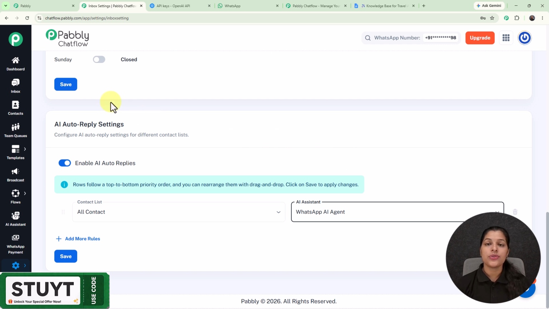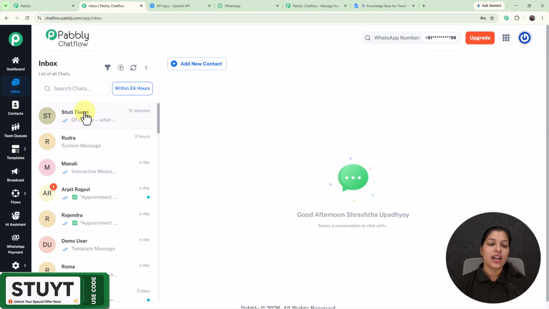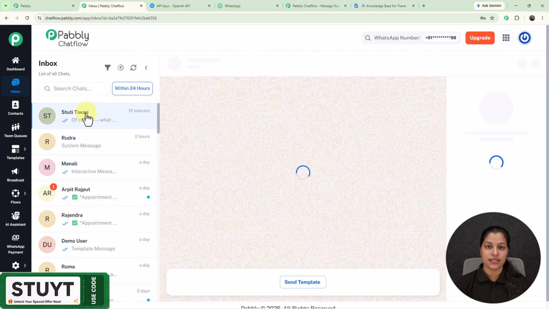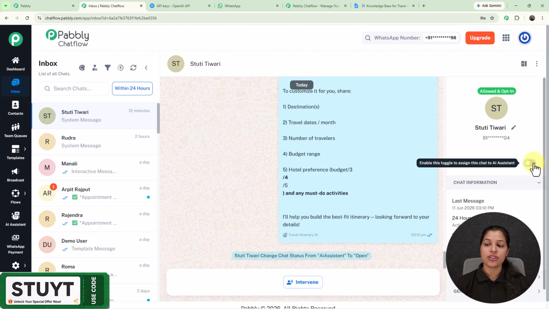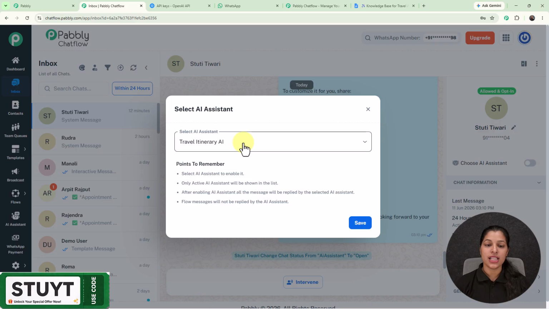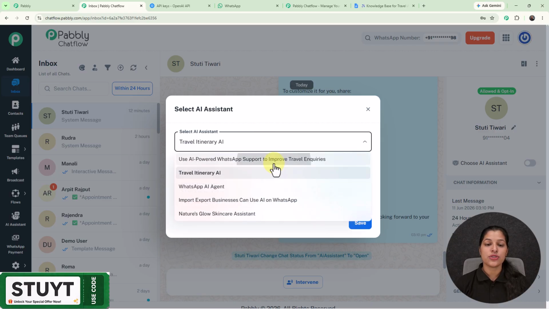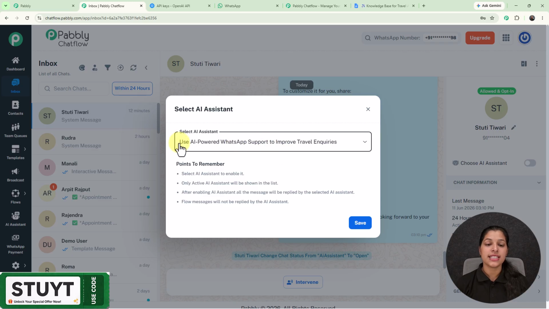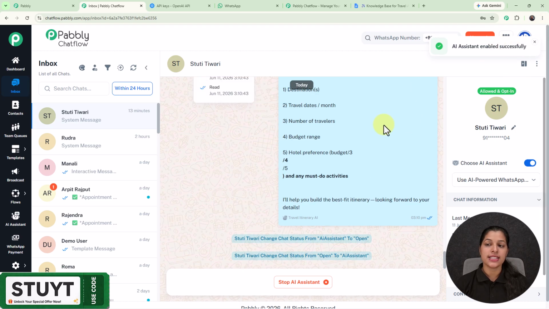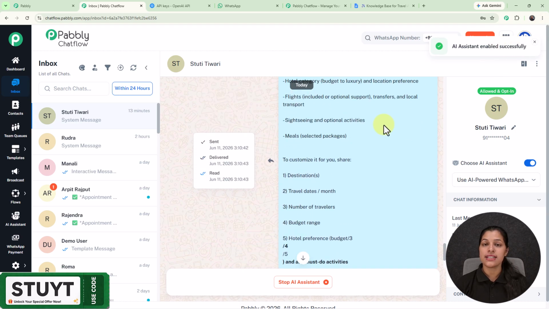Now let me show you how to enable it for a particular chat. So for that, let's move on towards my inbox, where I'm going to enable it for this particular chat. So here on this particular chat, we are getting this option for choose AI assistant, which you have to enable, and from here you can select the AI assistant which you want to enable. So here I'm going to enable this AI assistant which I have just created, and now let's save it. And right here you can see that my AI assistant has been enabled successfully. So this was the process for enabling your AI assistant for a particular chat. And now as soon as this user messages me, the response will be provided by your AI assistant.